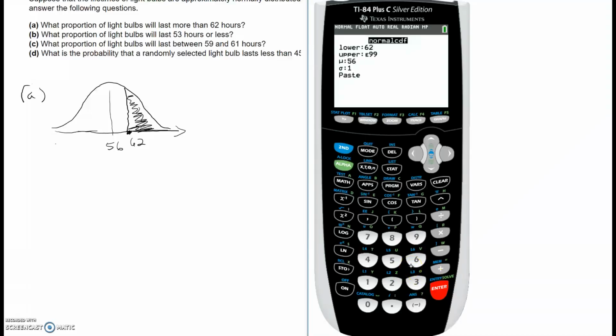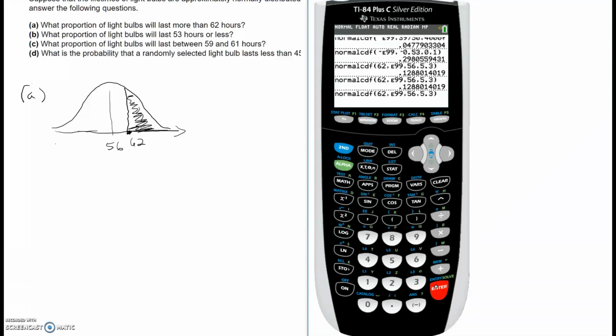Oh, what was the standard deviation? What was the standard deviation? I can't read it from here. 3.3. Thank you. Okay. There you go. Excellent.